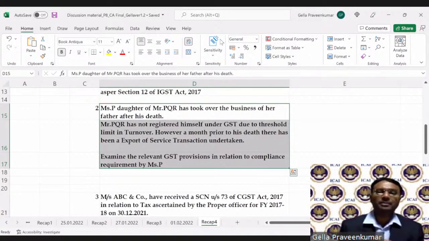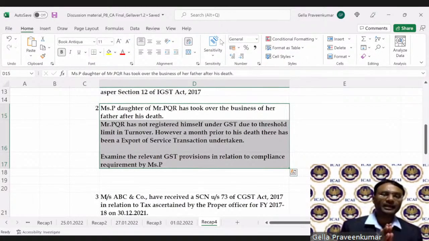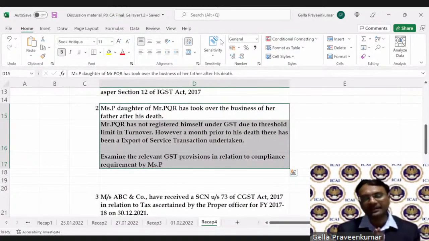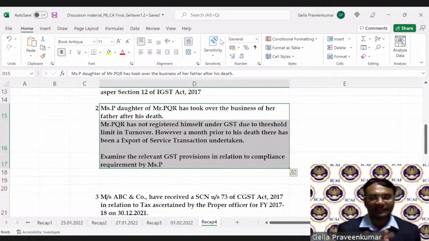Namita is asking one point with respect to clause D. Sir, if you make the payment to the supplier on the 175th day, then we can ask the question only after making the payment. Yes, Namita. Because the officer will say, as per the provision, I have to test this point only when the taxes have been paid. Please show me the proof that you have paid. That's how it will be tested, Namita.